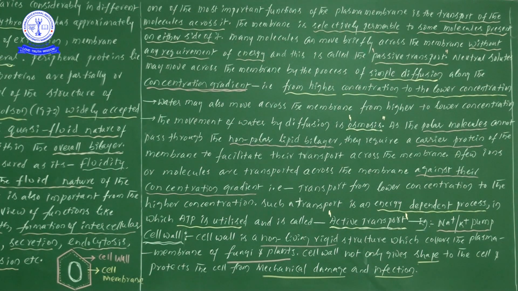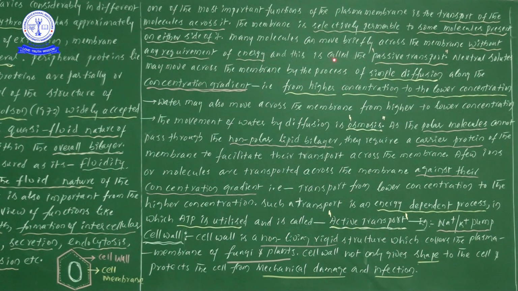Suppose when this kind of movement of ions takes place, is energy needed? Here two statements are important. Many molecules can move. Many molecules means it is not talking about all molecules, only a few. Many molecules can move briefly across the membrane without a requirement of energy.